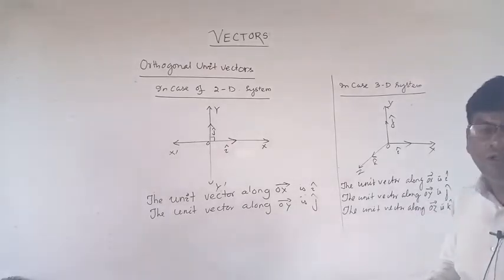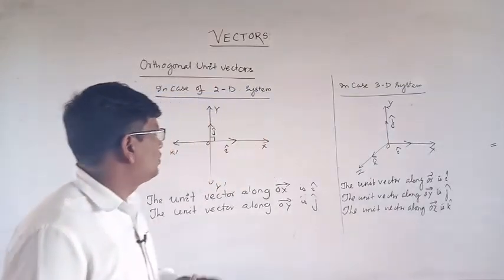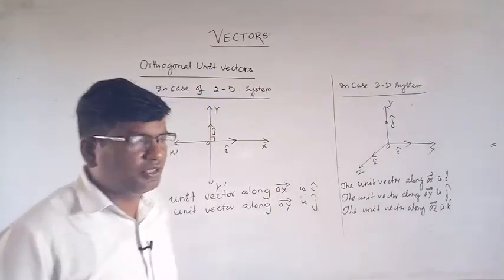These are the orthogonal vectors in the two dimension system and the three dimension system. Now,